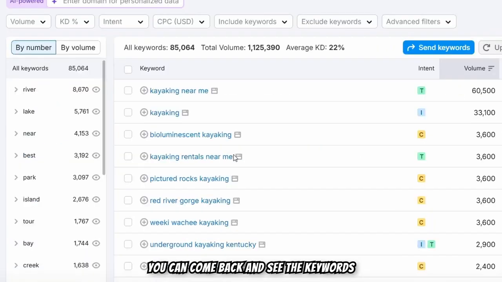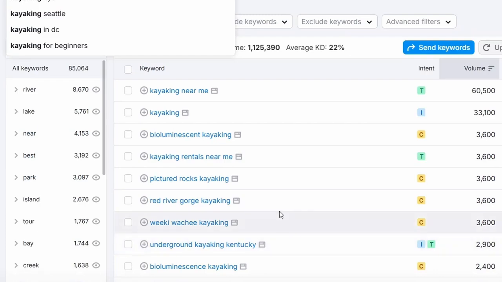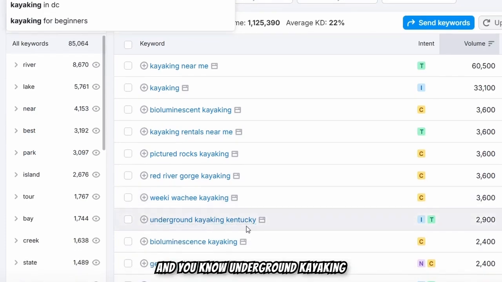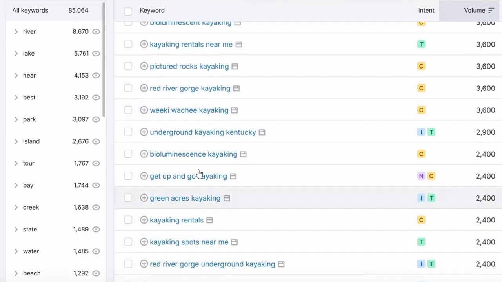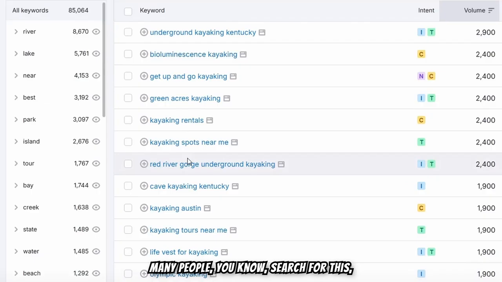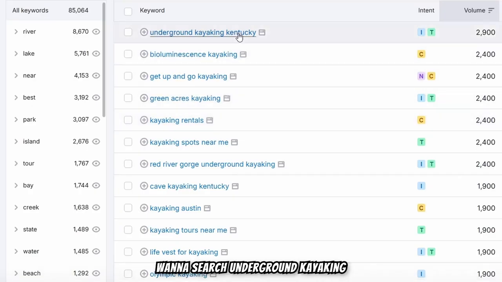So you can come back and see the keywords, and underground kayaking Kentucky. So this is a transactional keyword. Red River Gorge kayaking. These are all place intent keywords. Many people search for this if people come to Kentucky. So they want to search underground kayaking Kentucky.